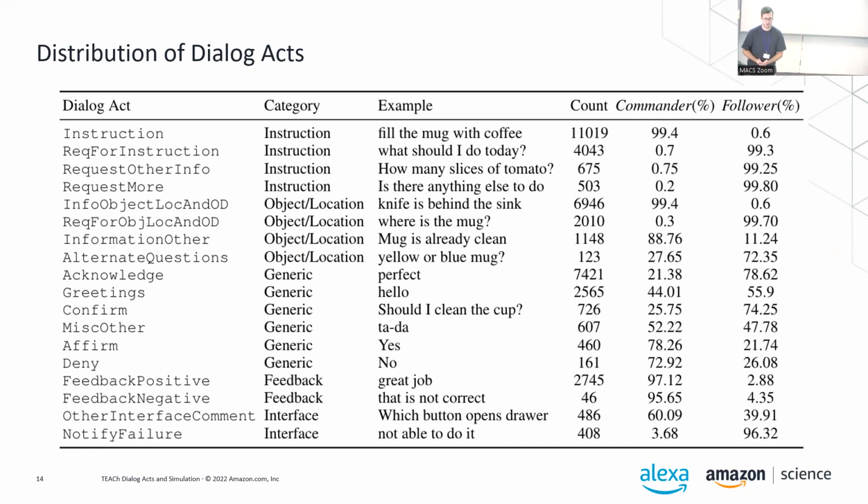So we may have situations where the follower may instruct what the commander is supposed to do next. I think they probably should have been classified in one of these interface related categories, but you're free to explore the data set yourself once it is released.